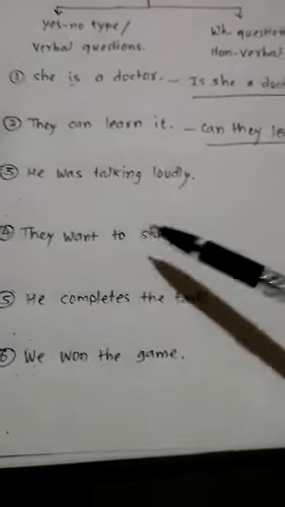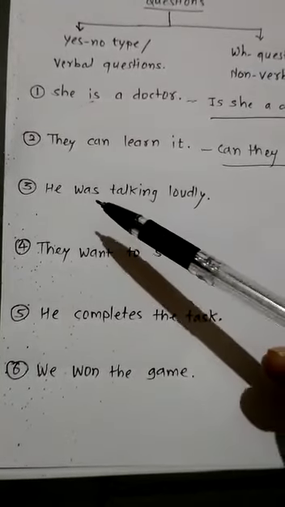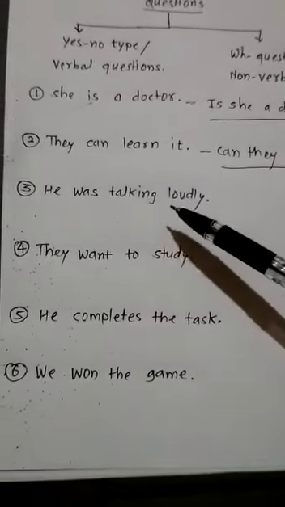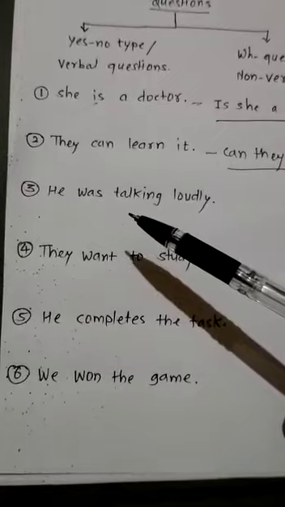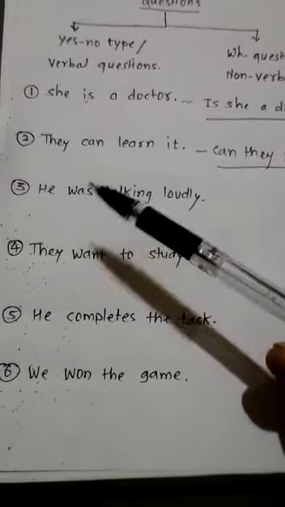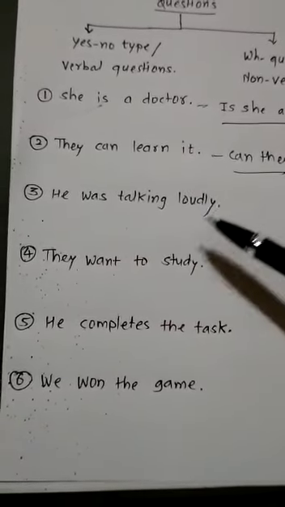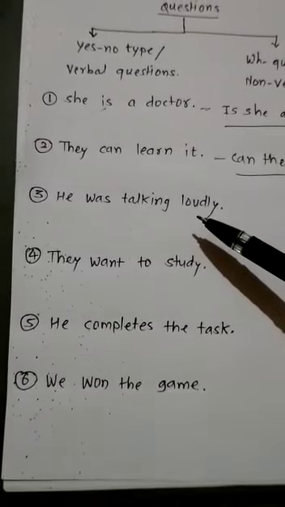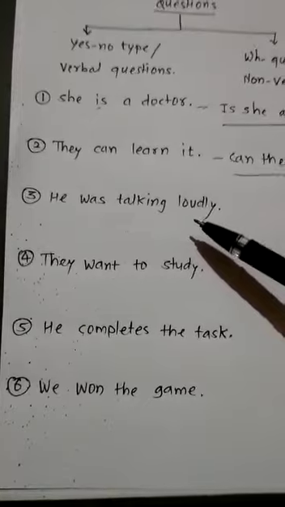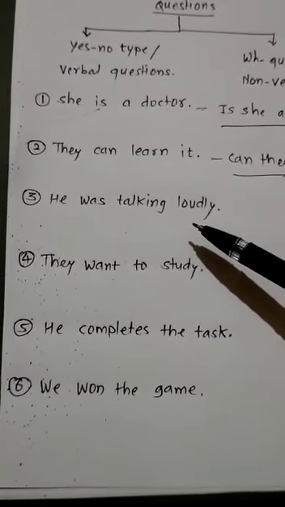Now come to the third question. I don't think there is a need to write that question there. He was talking loudly. Here you are going to frame your question. You must have even guessed the question. Was he talking loudly, and question mark. Then you can answer this question in two ways. Yes, he was, or yes, he was talking loudly, and no, he was not talking loudly.